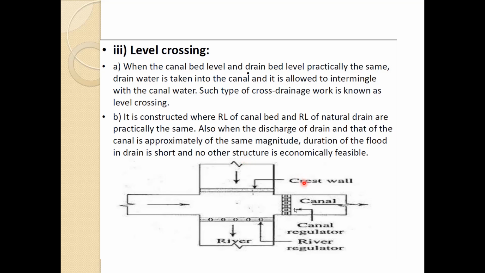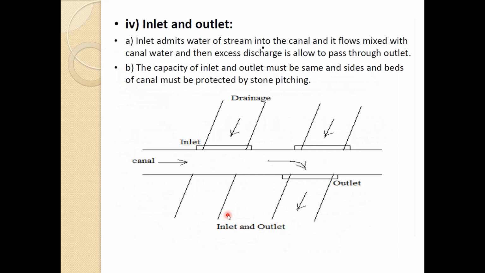So you can see these are the regulators and this is the crest wall. And this is the canal and this is the river. So this flows in between and these regulatory works have been used to control the flows. Now the inlets and outlets.